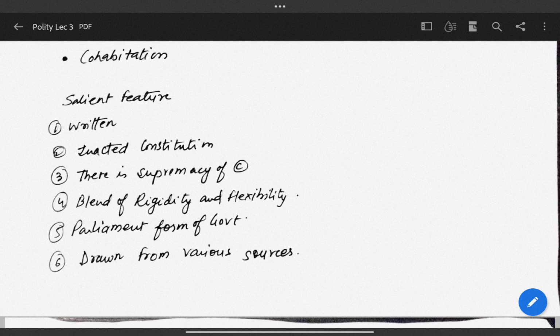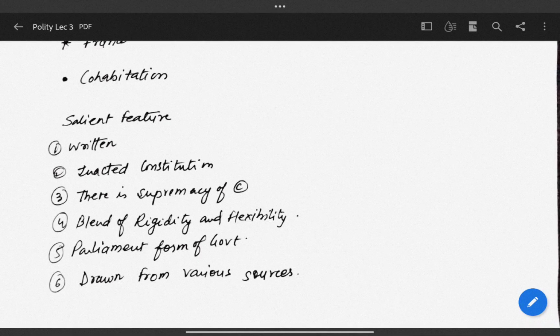Now, there are some provisions which are our own, that is, not taken from any other country. For example, abolition of untouchability, panchayat, and secularism with our own concept.